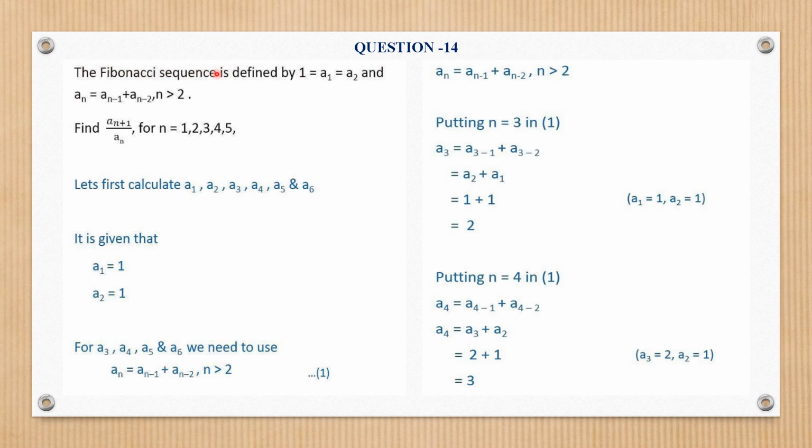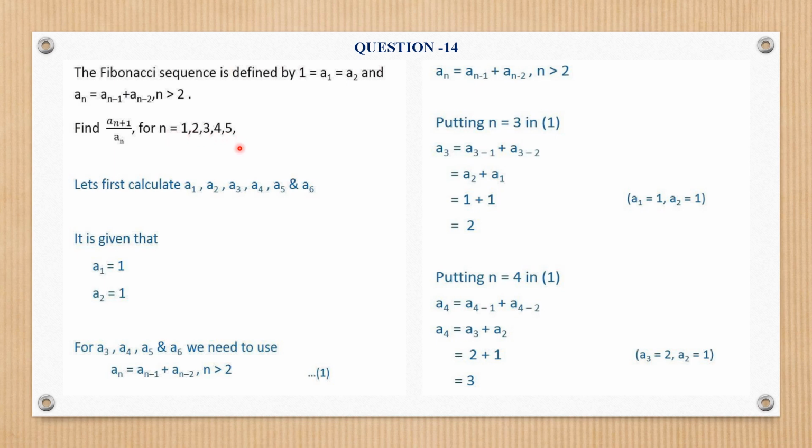The Fibonacci sequence is defined by a1 = a2 = 1. That means both the first and second terms are 1. And an = an−1 + an−2, for n greater than 2. See, n is here at the base. You have to find an+1 upon an for n = 1, 2, 3, 4, 5.